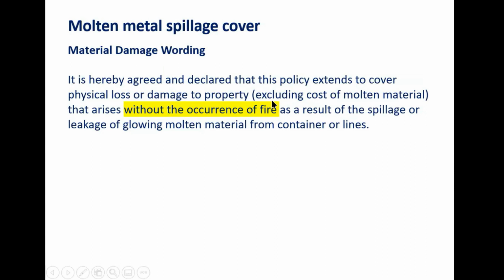Why this add-on cover is required? Because property is damaged and there is no fire. So your fire policy will not trigger. There is no peril. In that situation, the proximate cause, what is the cause? Cause is spillage of molten metal, which has resulted into this loss. In that situation, the damage to nearby surrounding property, whatever is there, because in a production hall, hundreds of machineries are there.